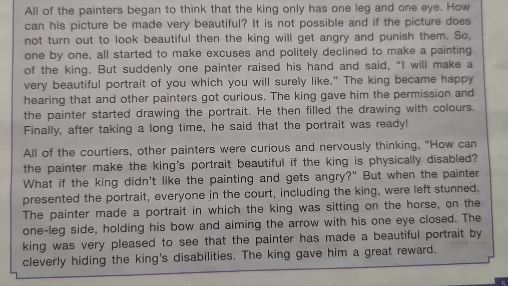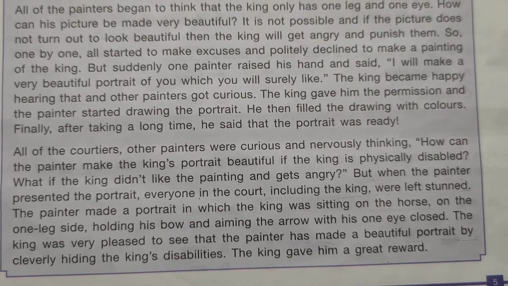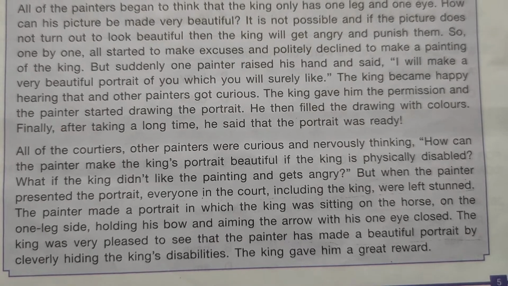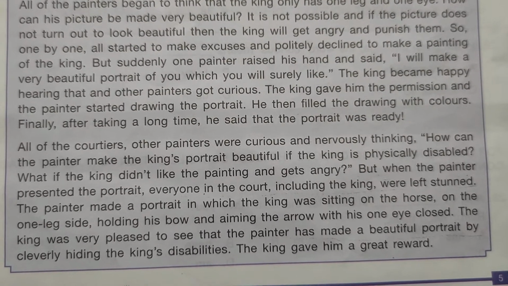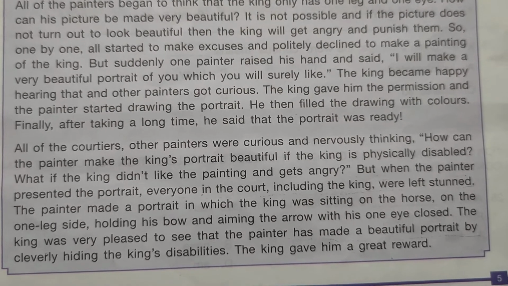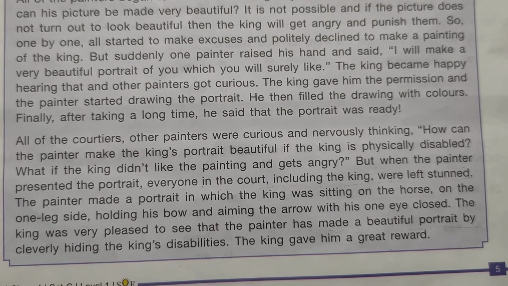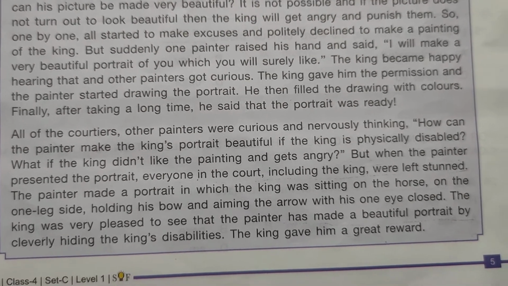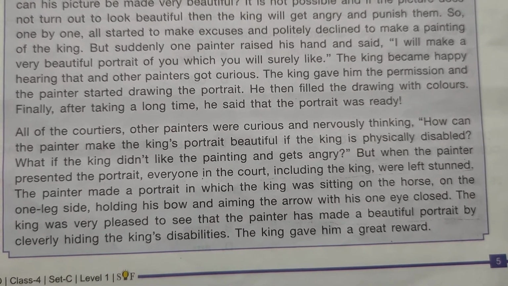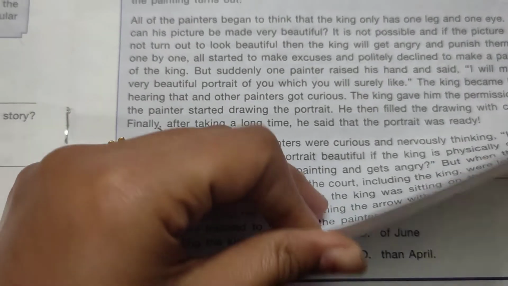But when the painter presented the portrait, everyone in the court, including the king, were left stunned. The painter made a portrait in which the king was sitting on the horse on the one-leg side, holding his bow and aiming the arrow with his one eye closed. The king was very pleased to see that the painter had made a beautiful portrait by cleverly hiding the king's disabilities. The king gave him a great reward. So this is the passage. Now let's see the questions.